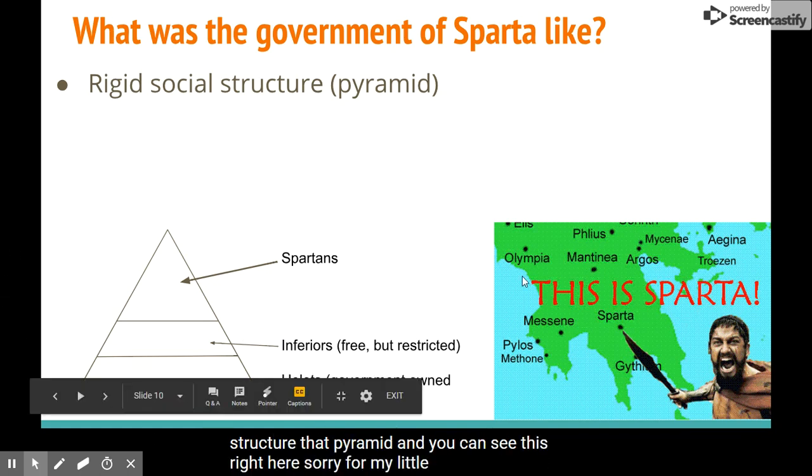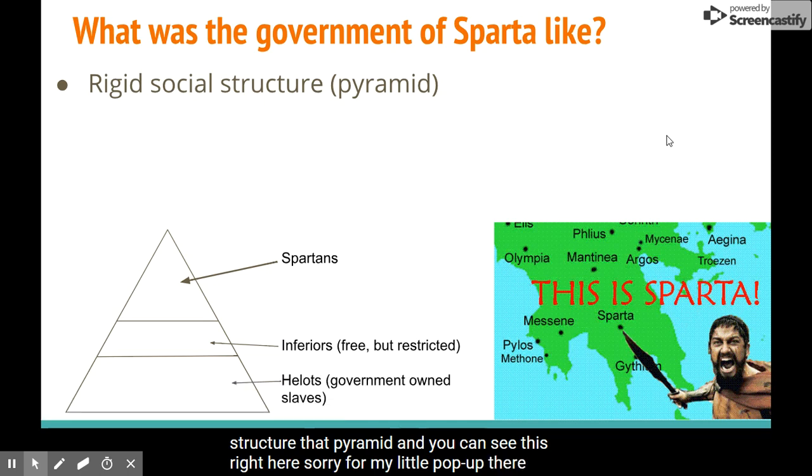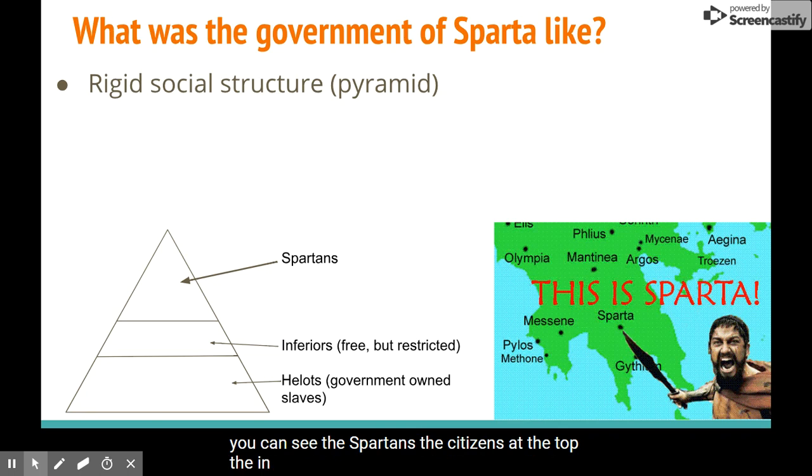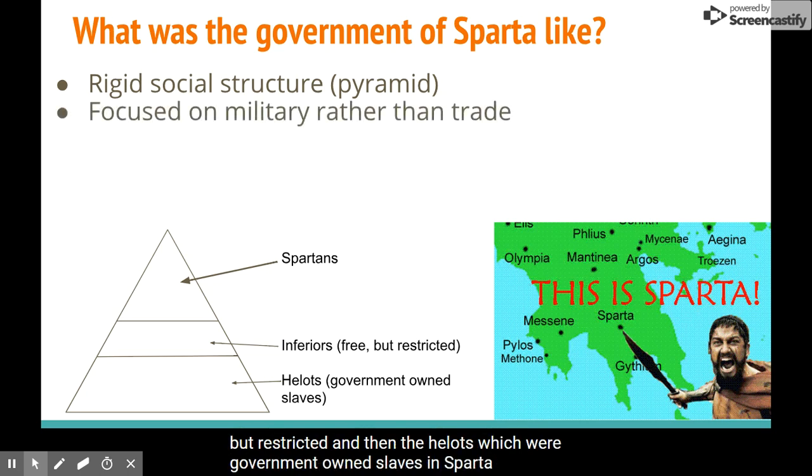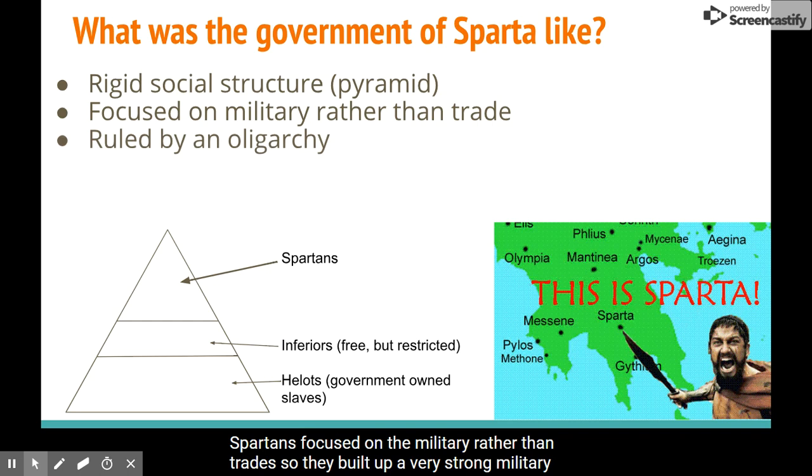Sorry for my little pop up there. But you can see the Spartans, the citizens at the top, the inferiors, those were people that were free but restricted, and then the helots, which were government-owned slaves in Sparta. The Spartans focused on the military rather than trade, so they built up a very strong military society.